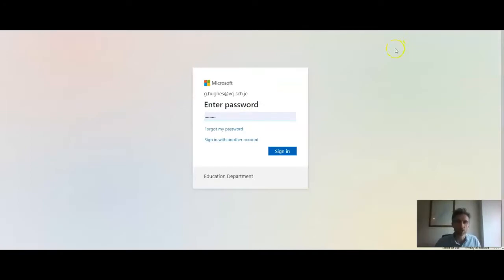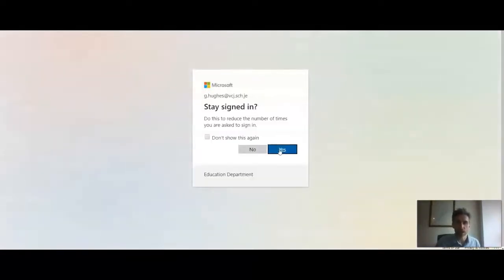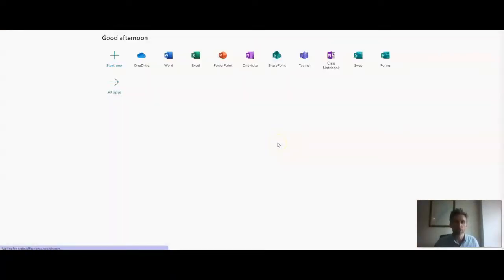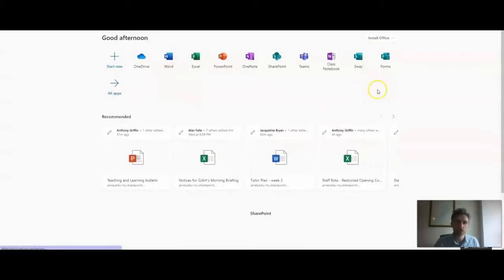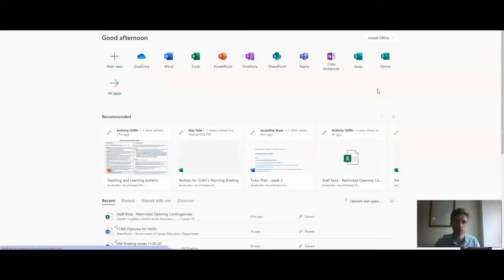In terms of logging into Office 365, you will need to go to www.office.com and then click sign in. You will then get yourself to a screen that looks like this, and you can then type in your normal login details. So in my case, it's g.hughes@vcj.sch.je, so my email address plus my password, and then I'll sign in. And when you sign in, you can choose to stay signed in if you want to. This is my home computer, so that's okay. And you will then get through to all of the things that you can use for your work.